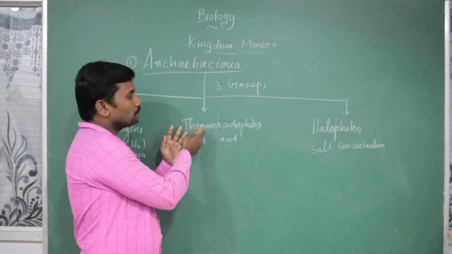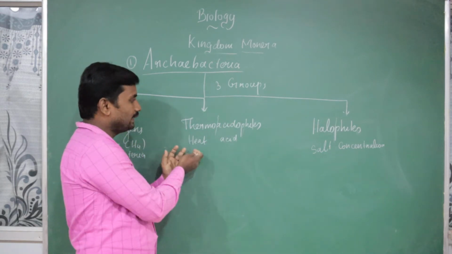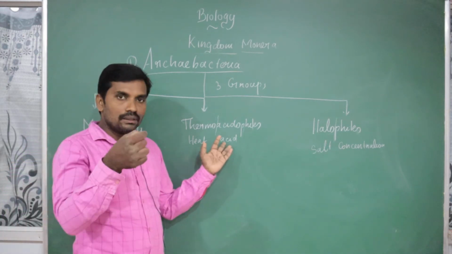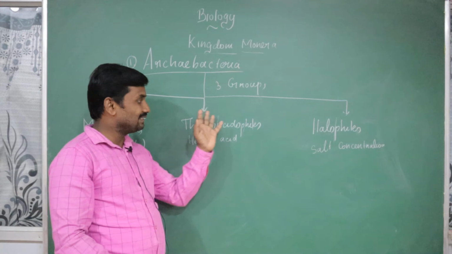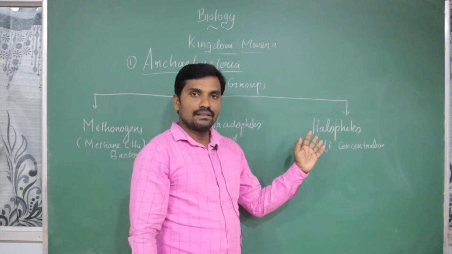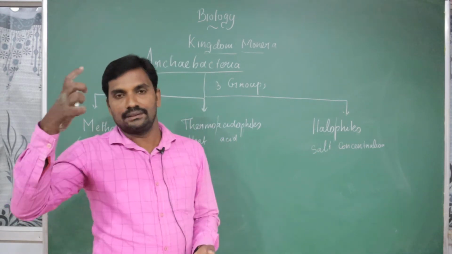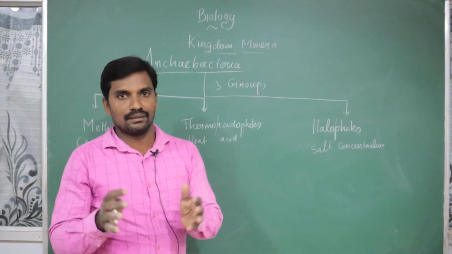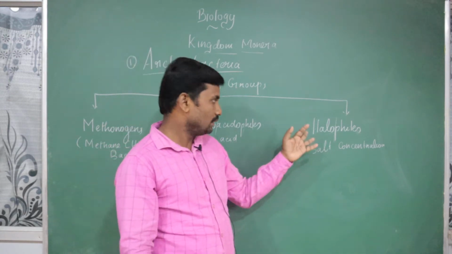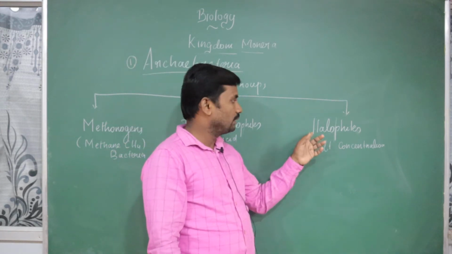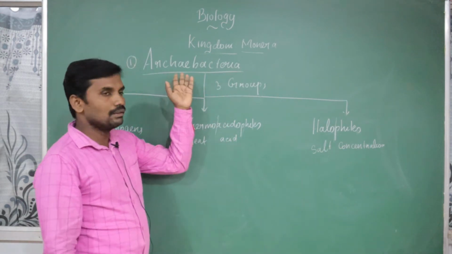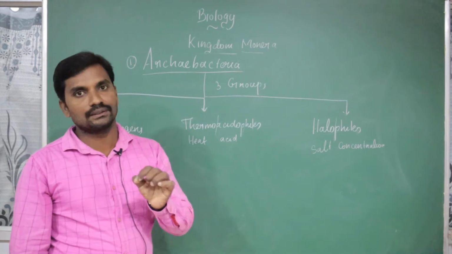The next one is the Thermoacetophyllus. Thermo in the sense heat, acid. Wherever the heat is high and the pH is low, the bacteria specific to that place we can call the Thermoacetophyllus. Salt you know very well. When the salt concentration increases or decreases, the cell is unable to manage it. There will be differences in exosmosis, endosmosis, osmotic pressure. But some kind of bacteria are able to survive in high salt concentrated areas. That's why I am using the words: bacteria able to live in extreme conditions or very harsh environments.